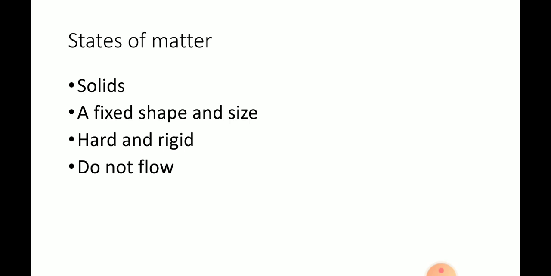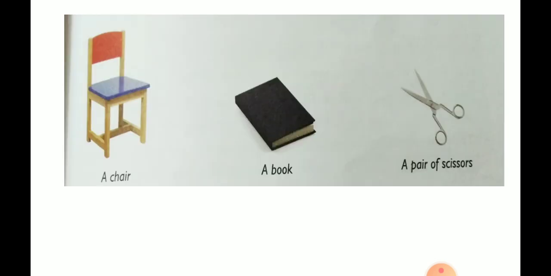Solids. Solids have a fixed size and shape. They are hard and rigid. They do not flow. Objects with all these properties are called solids. Chair, books, pair of scissors, all are the examples of solids because they need space and they have a fixed size and shape. They are very rigid and hard and they cannot flow.